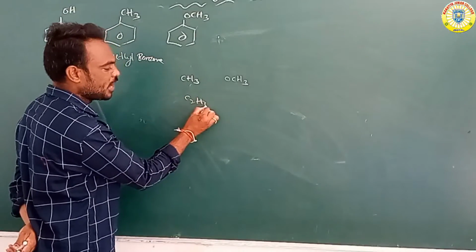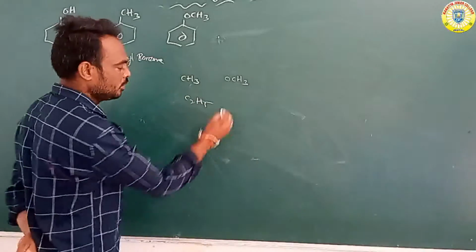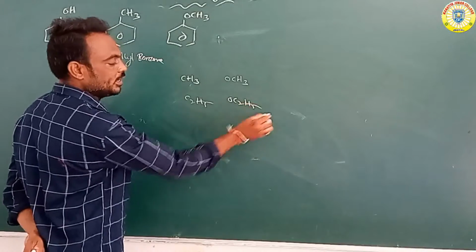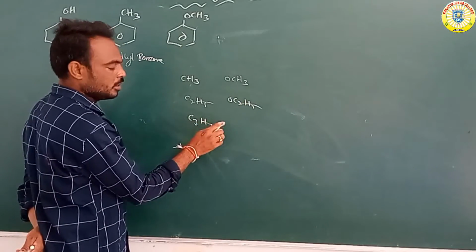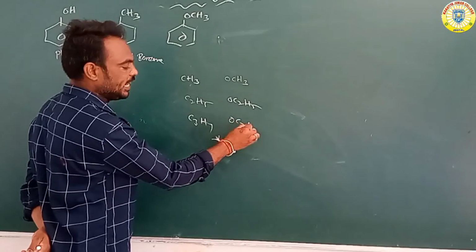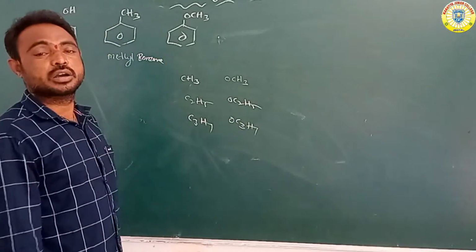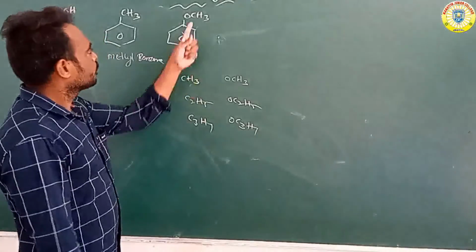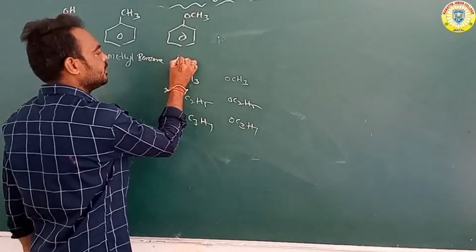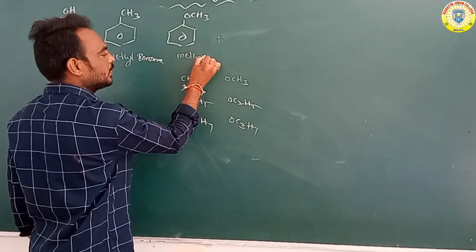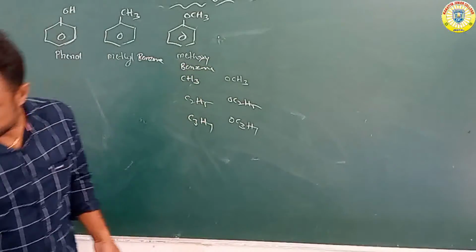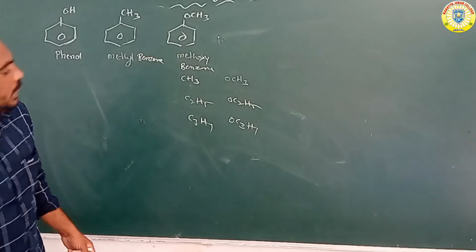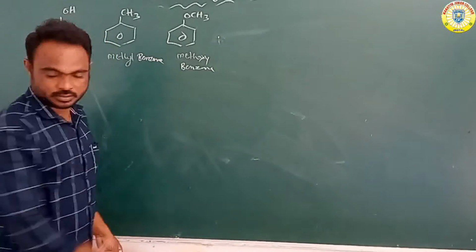Suppose C2H5 is ethyl, OC2H5 is ethoxy. C3H7 is propyl, OC3H7 is propoxy. So methoxy benzene, okay, that is methoxybenzene.